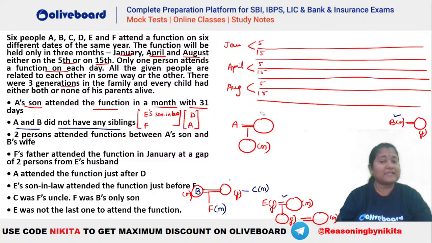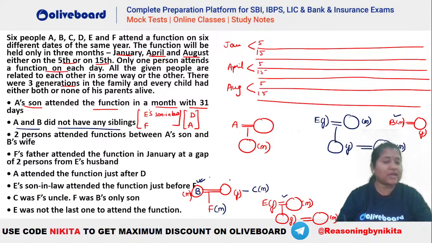So let's see where else we can have it. Let's start with this: E is there, having a husband who has a son-in-law. Now who can be this son-in-law here? You can have B as a son-in-law, because you can see that yes, this is a possibility. Let's say we draw this. We have E who is a female person. We have a daughter and this is the son-in-law here. So this B also can be a son-in-law. Let's say this B is a son-in-law here. So we will have F here. This is going to be the structure. I hope this is clear.